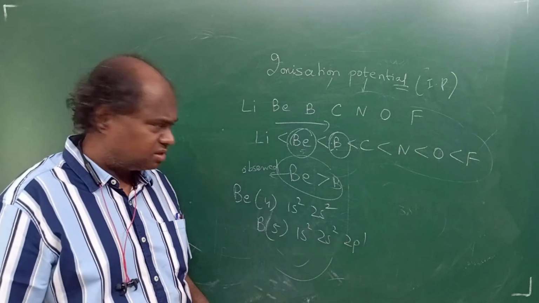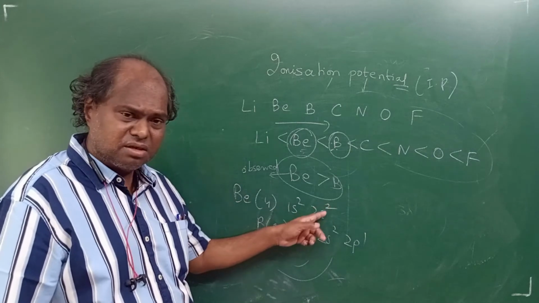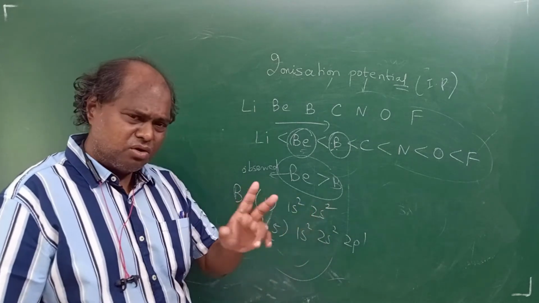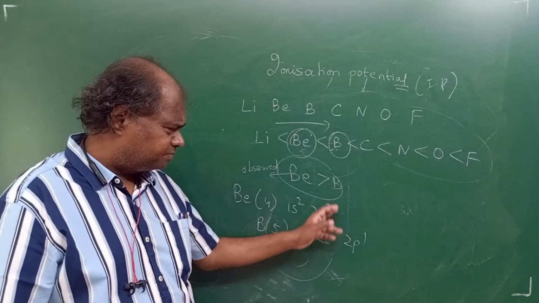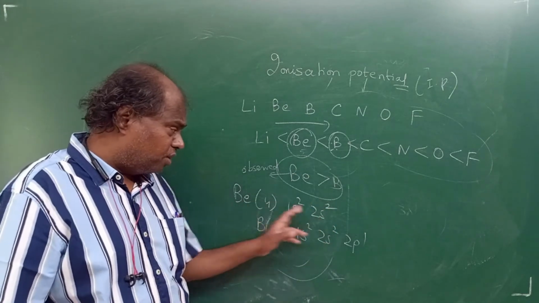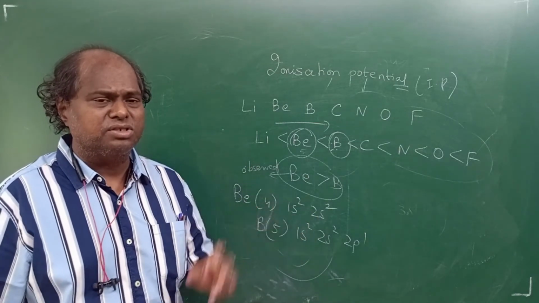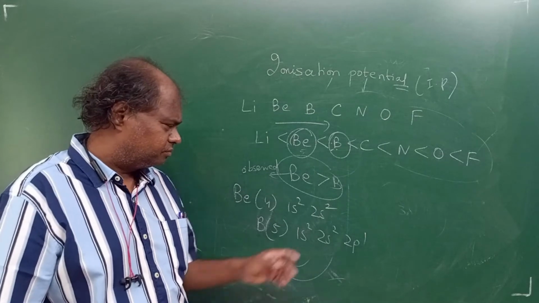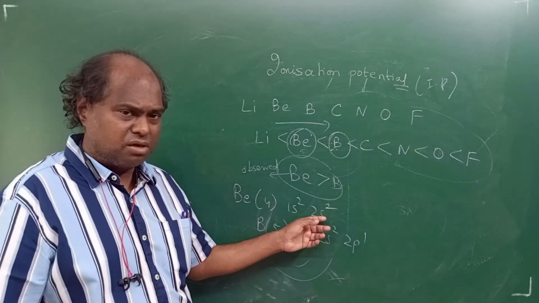The second reason is that in beryllium you have a completely filled shell. Can you see 2s2 means completely filled? S can take a maximum of 2 only. It is difficult to remove an electron from a completely filled shell. Clear?